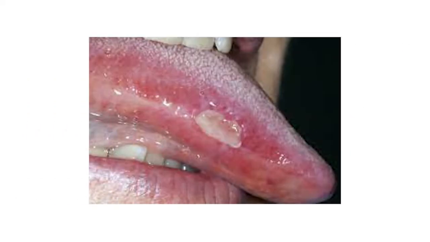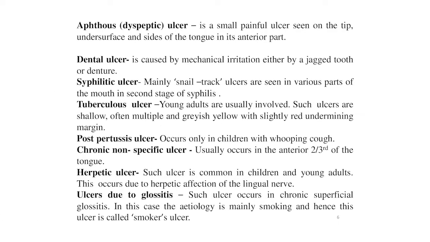Dear students, here is a good picture showing the aphthous dyspeptic ulcer clearly. First, the aphthous dyspeptic ulcer is a small painful ulcer seen on the tip, undersurface and sides of the tongue in its anterior part. The ulcer is small, superficial, with a white floor, yellowish border and surrounded by a hyperemic zone. This condition is quite painful and usually starts in early adult life.